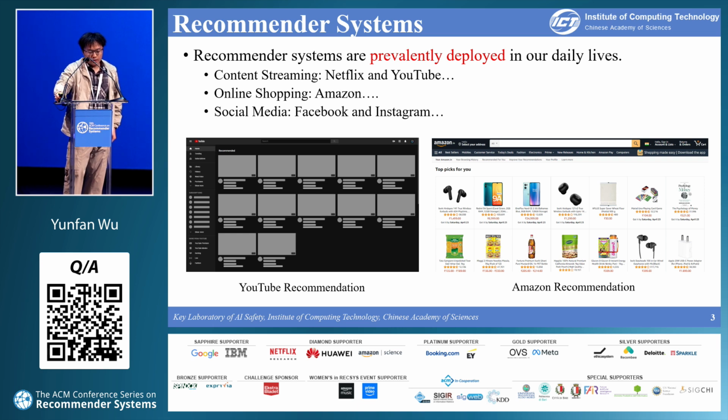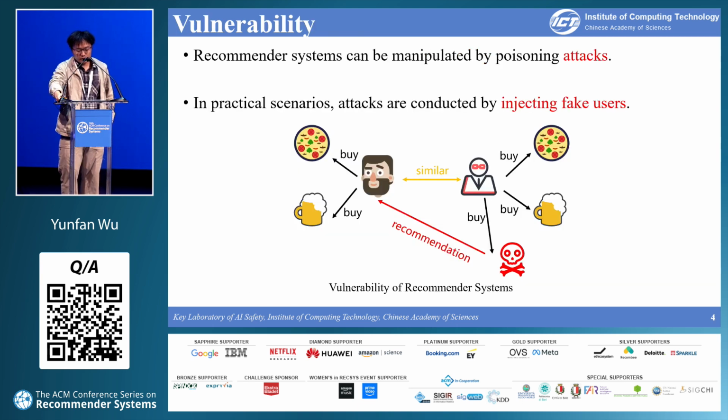These systems are frequently deployed in our daily lives, influencing the decision-making process and the behavior of users. However, these recommender systems are vulnerable to attacks. They can be manipulated by what we call poisoning attacks. In practical scenarios, these attacks are often carried out by injecting users into the systems.